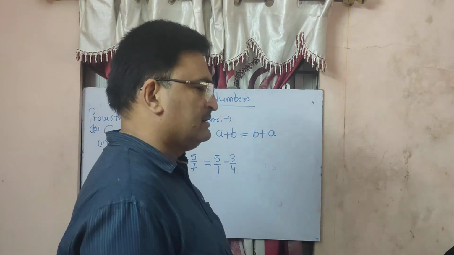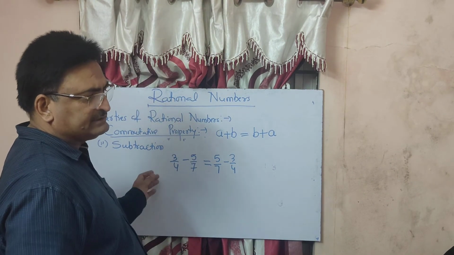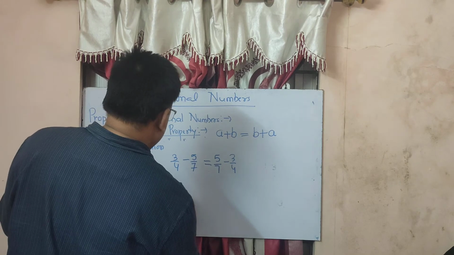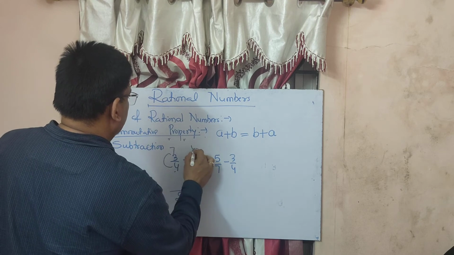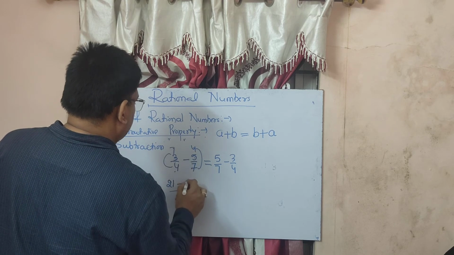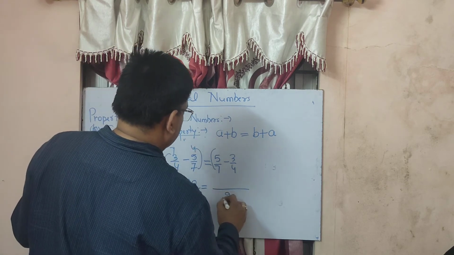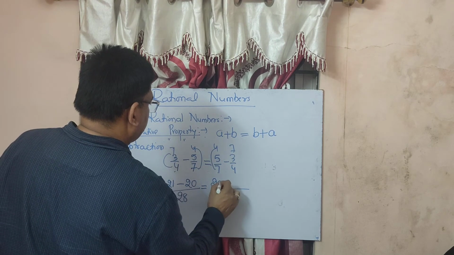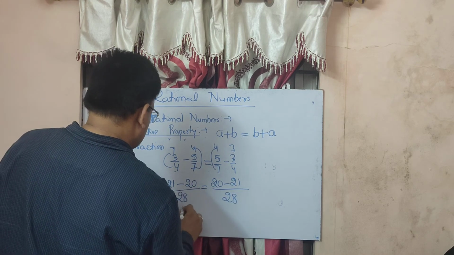If they are equal, LHS equal to RHS, it means subtraction holds. Let us check it now. So what is the LCM here again? 4 7s are 28. 4 7s are 28, 7 4s are 28, 3 7s are 21, minus sign as it is, 5 4s are 20. Again LCM is 28 here, 7 4s are 28, 5 4s are 20, minus 3 7s are 21. So 21 minus 20 is 1 upon 28.